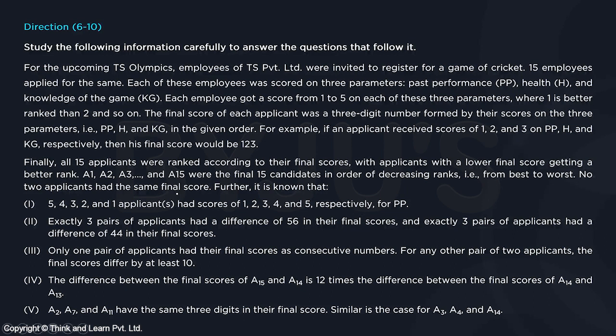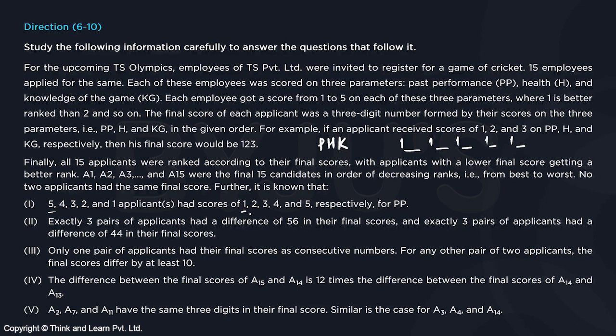Next it says, further it is known that 5, 4, 3, 2 and 1 applicants had scores of 1, 2, 3, 4 and 5 respectively for PP. So the sequence of writing down the 3 scores is P, H and KG. KG we write as K, PP we write as P. So it is given that 5 applicants had scores of 1 for PP. So there are going to be 5 3-digit numbers that start with 1, isn't it?